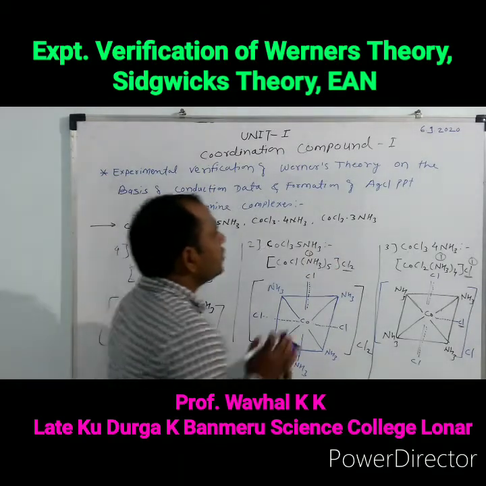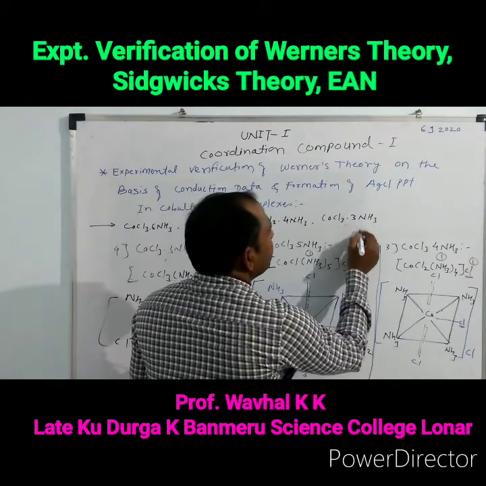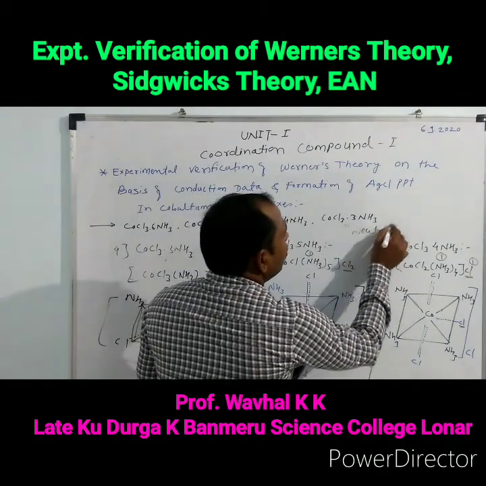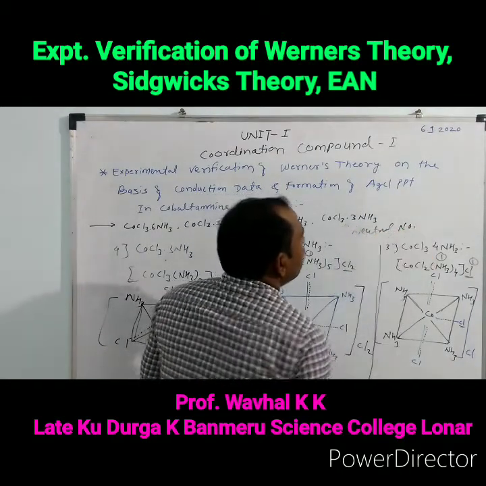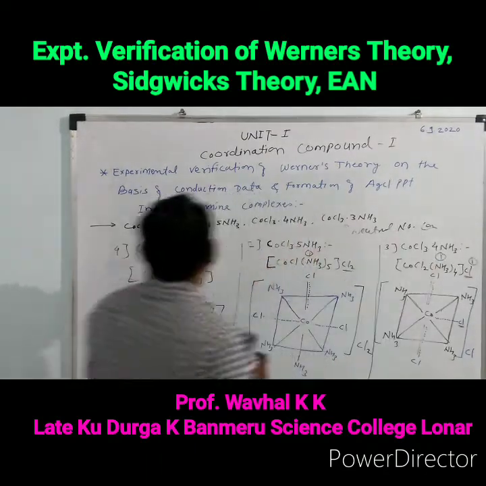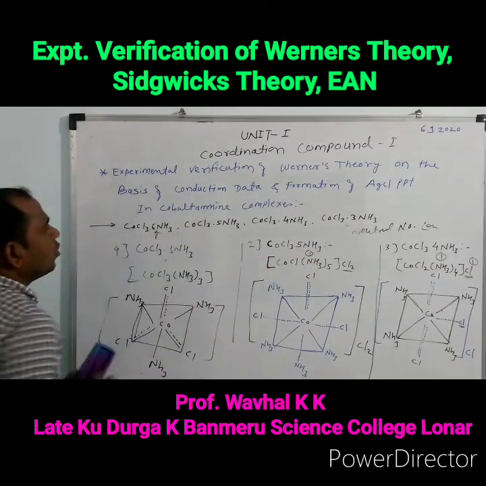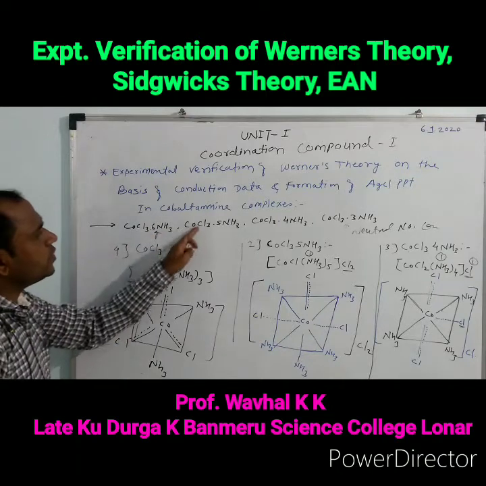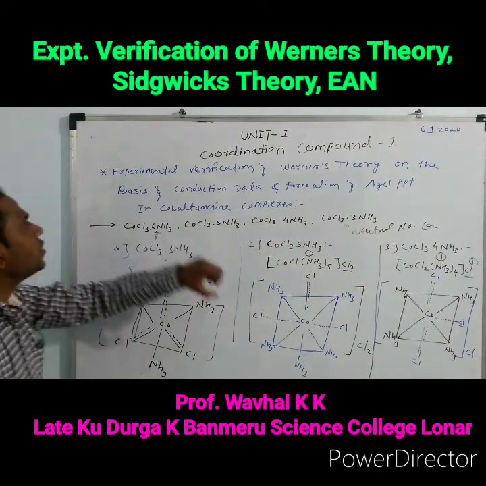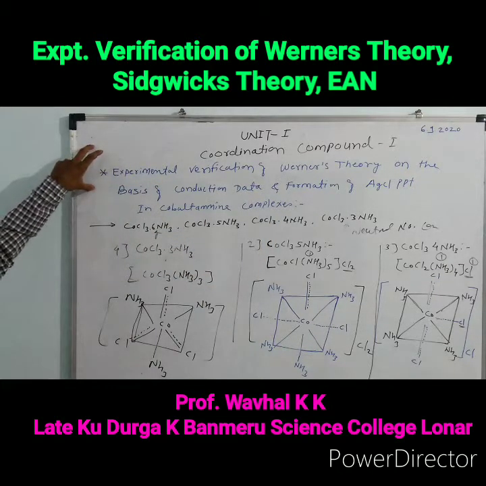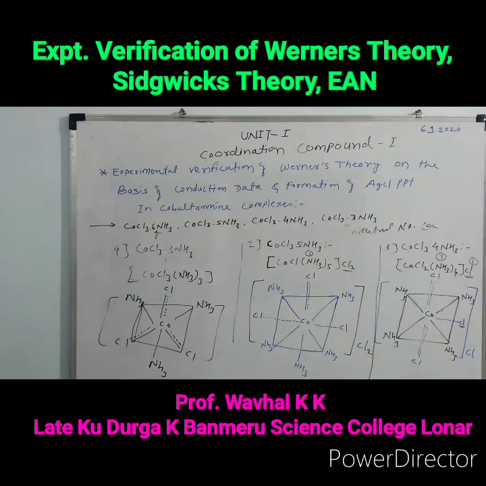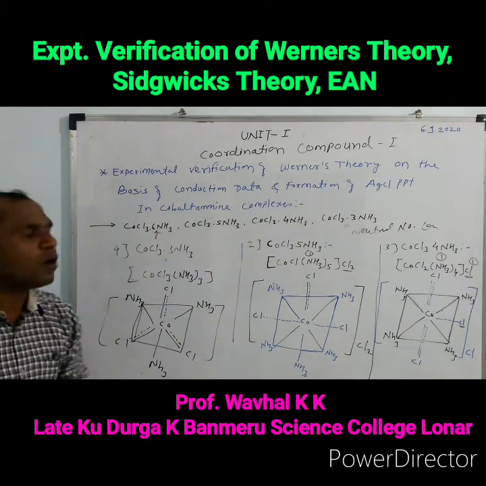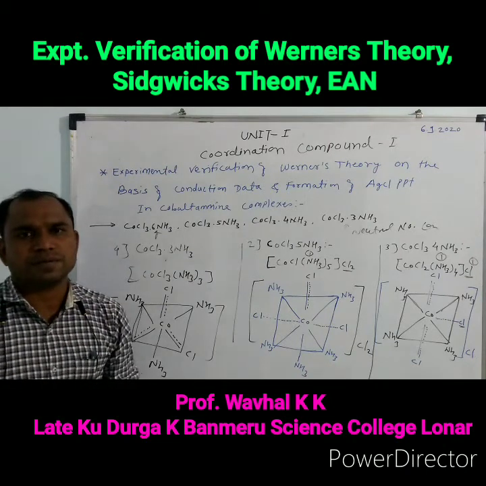It means this is a neutral, non-conducting molecule, and this is a highly conducting molecule. This is the experimental verification of Werner's theory on the basis of conduction data and formation of AgCl precipitate in the cobalt amine complexes.